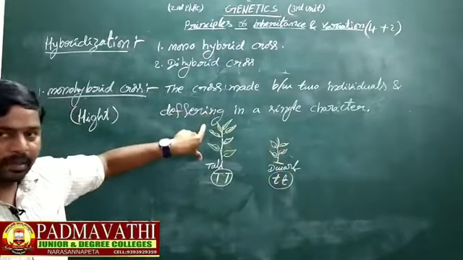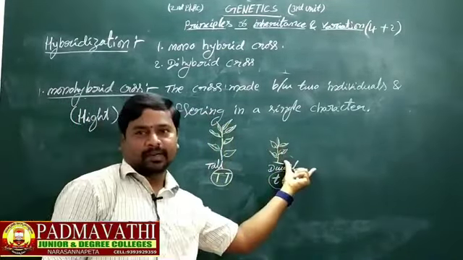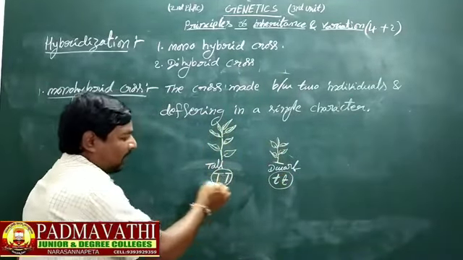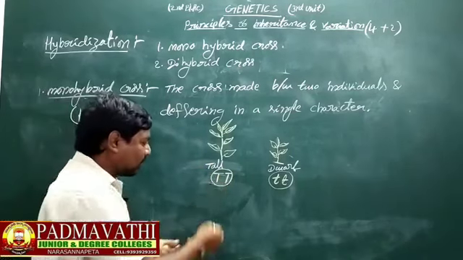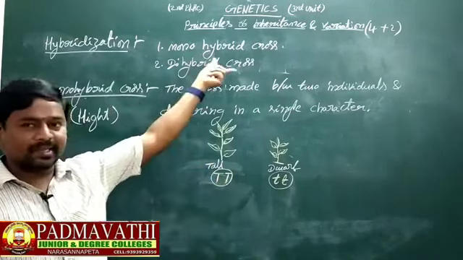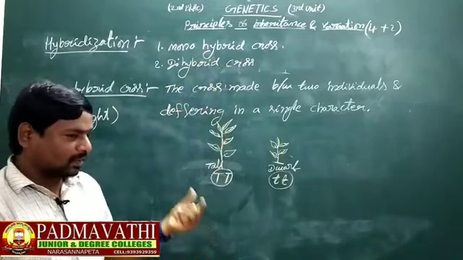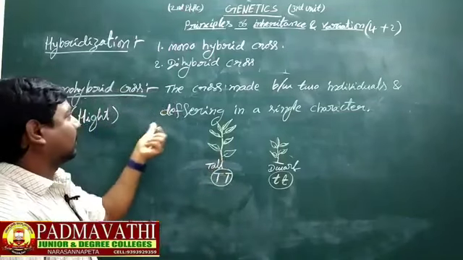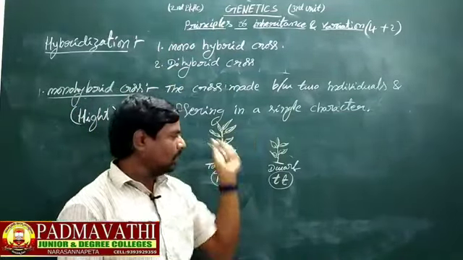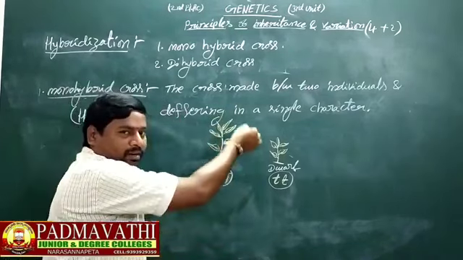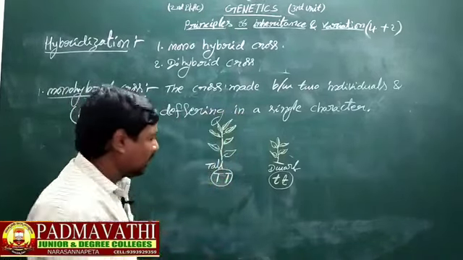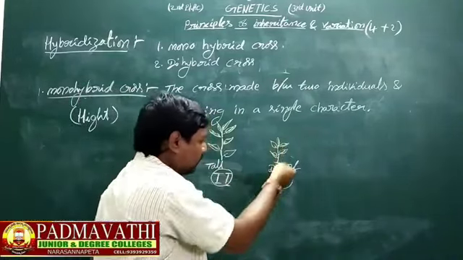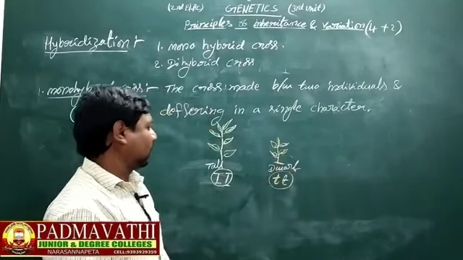Okay, here tall plant and dwarf plant. The tall character is determined by two factors, big T and big T. According to Mendel's monohybrid cross in genetics, the single character tall is determined by two factors, big T and big T. Here also a single character is determined by two factors, small t.